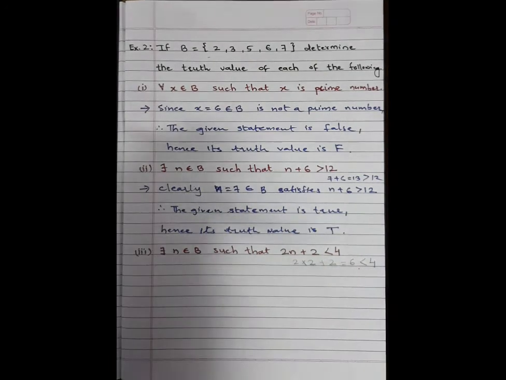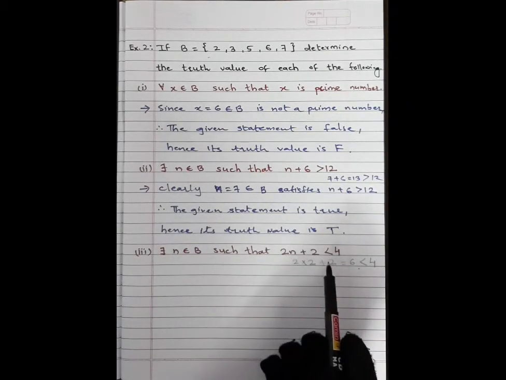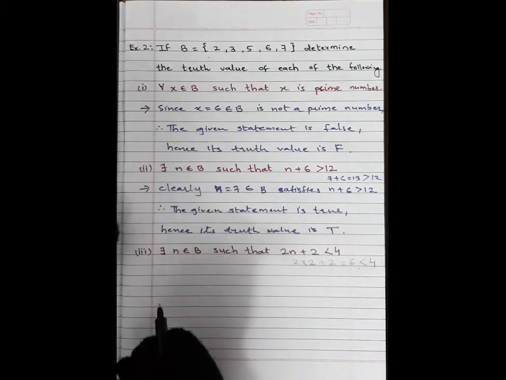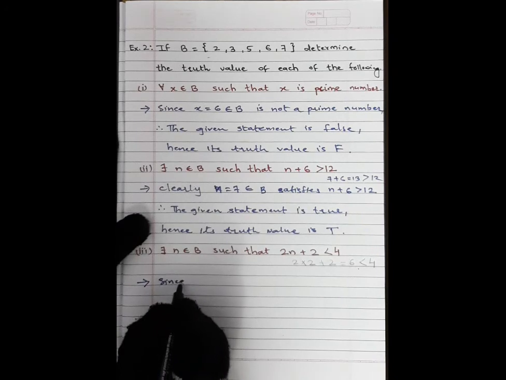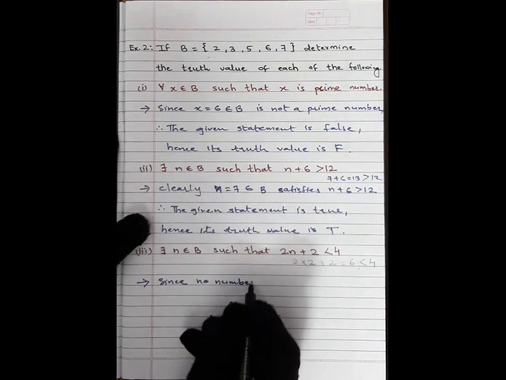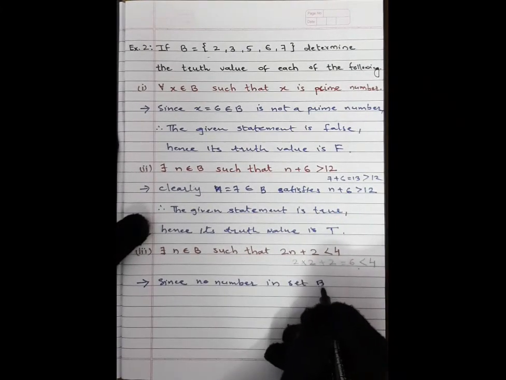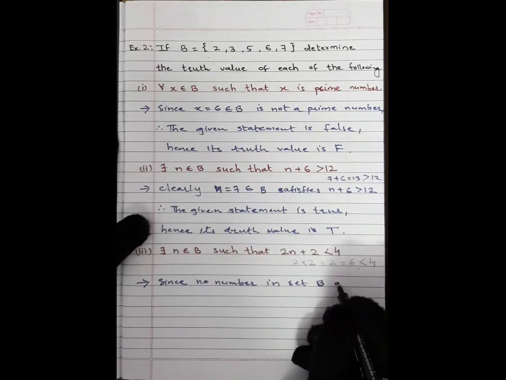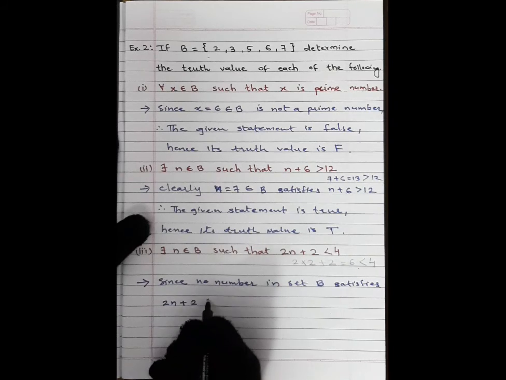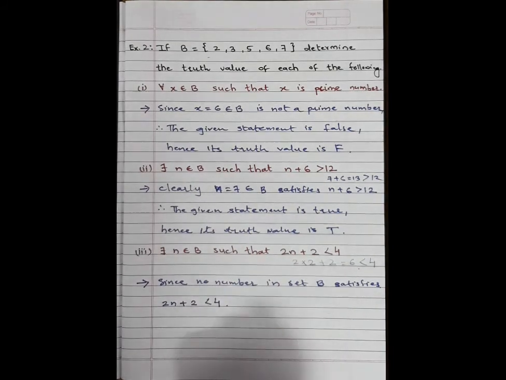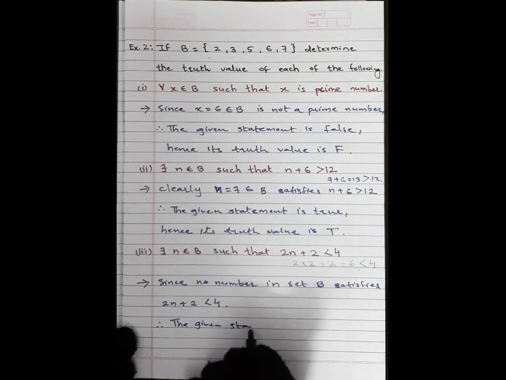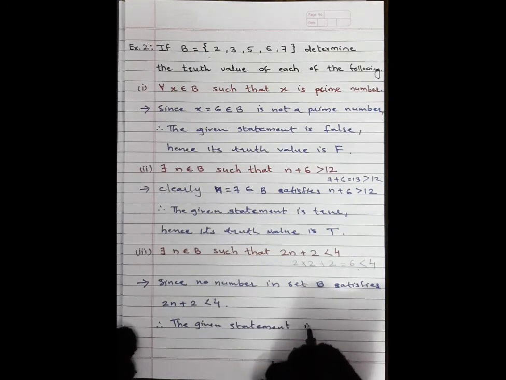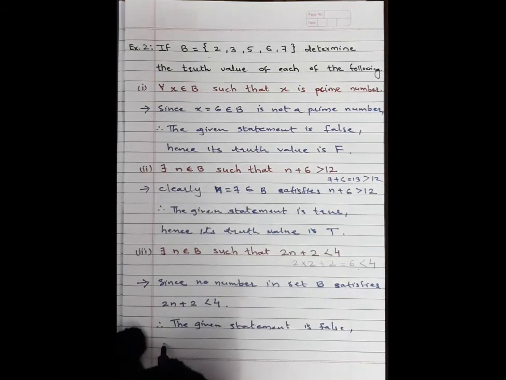Students, here you will write: since no number in set B satisfies 2n plus 2 is less than 4, therefore the given statement is false. Hence, its truth value is F.